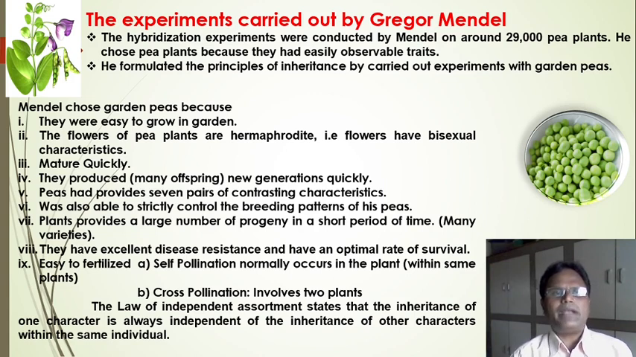Mendel gave three laws: the law of dominance, the law of segregation, and the law of independent assortment. The law of independent assortment states that the inheritance of one character is always independent of the inheritance of another within the same individual. Hence, he chose the garden pea plants for his experiments and gave rise to the modern concepts of genetics. Hence, he is called the father of genetics.